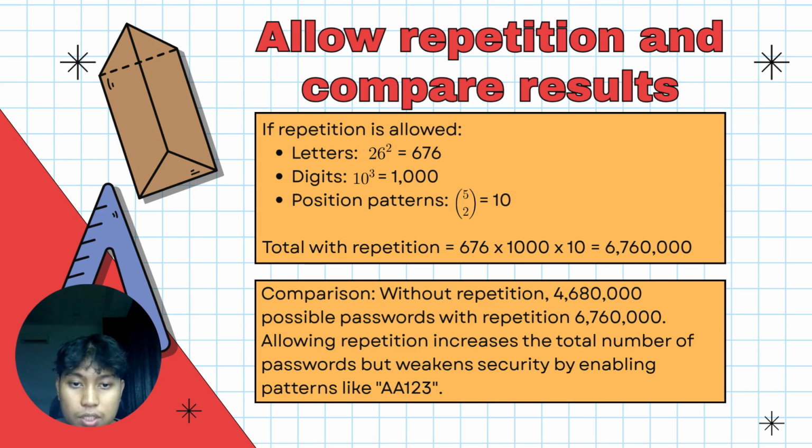So allowing repetition can increase the total number of passwords, but weaken the security by enabling patterns like AA123. It makes a weaker password because we can guess it more easily compared to one without repetition. Okay, that's all from me. Now my team member will continue the presentation.